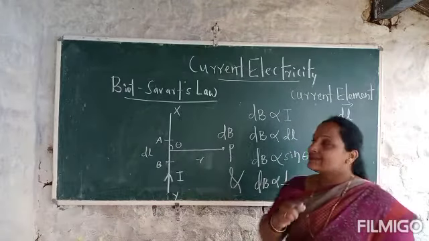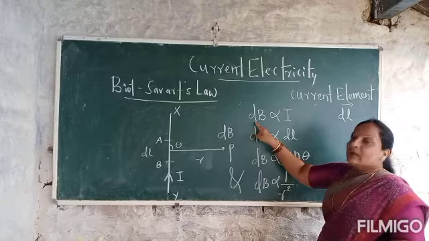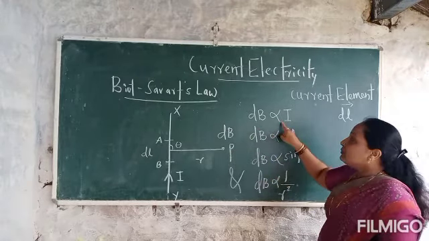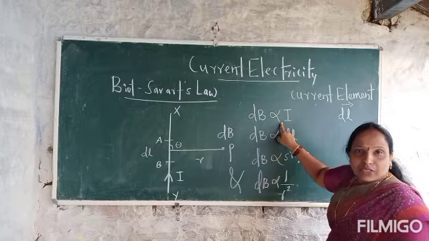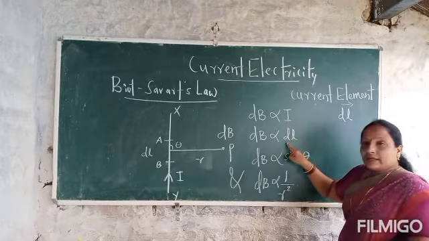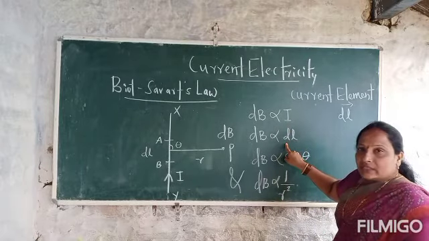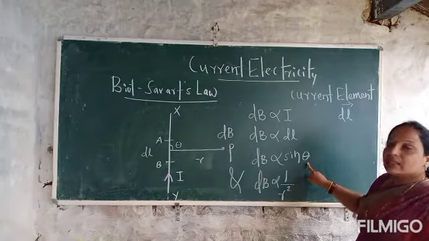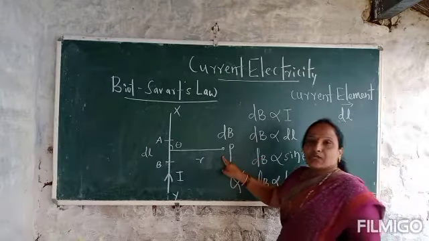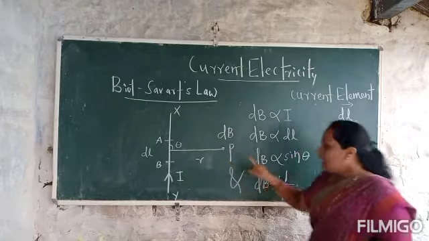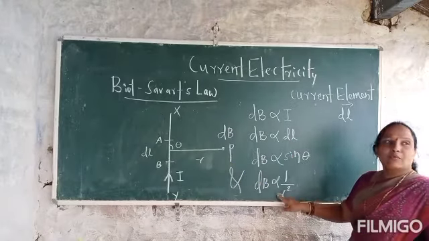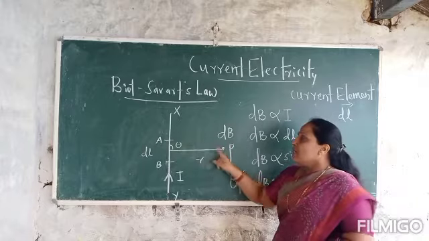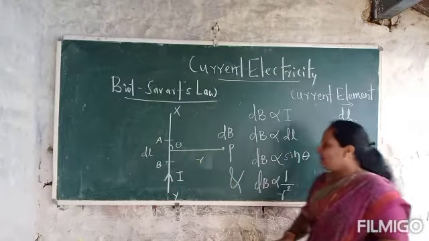Biot-Savart law states that the magnetic field dB at a point P due to a current element is directly proportional to the current flowing through the current element, directly proportional to the length of the current element, directly proportional to the sine of the angle made by the current element with respect to the line joining the point P, and also inversely proportional to the square of the distance of the point P from this current element.